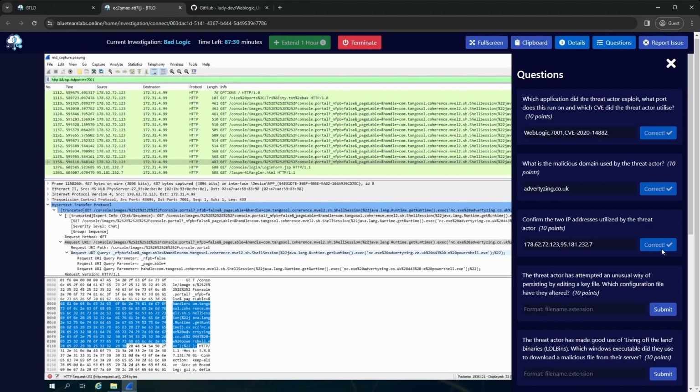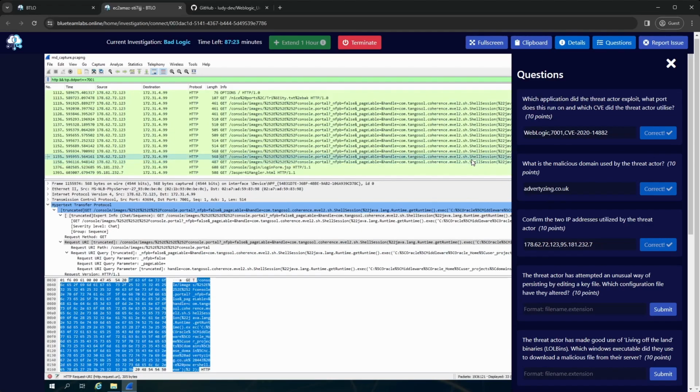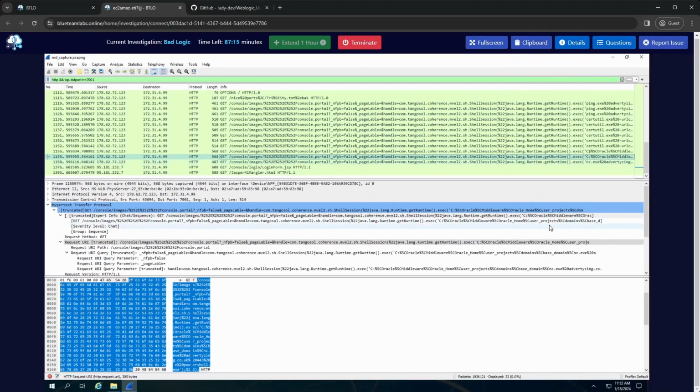The threat actor attempted an unusual way of persisting by editing a key file. Which configuration file did they edit? I don't really have any leads on where to look on the operating system right now. I could probably try searching the operating system. There is a URL here, which I think is probably the best place to start, because this is where they tried to run Netcat from. Presumably that's their working directory.